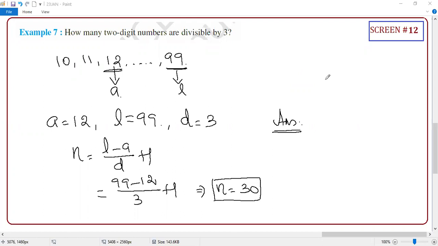Basically we are starting from two-digit numbers. Now, if they are asking between 1 and 100, how many numbers are divisible by 3, then you are right. You are right. But here it is starting from 10. Okay, so guys, what can you say? There are 30.